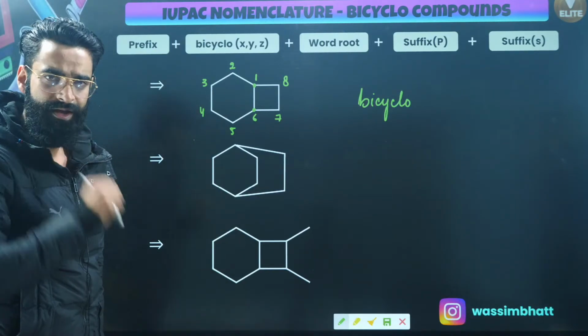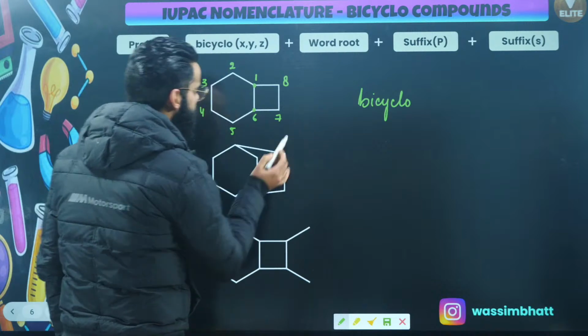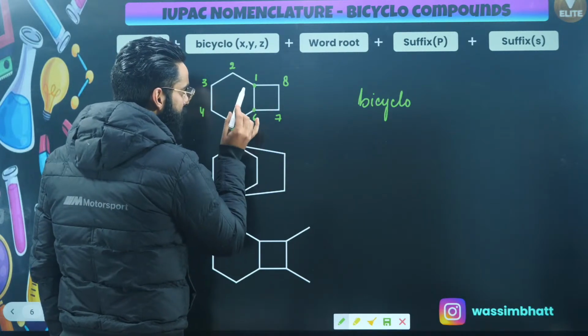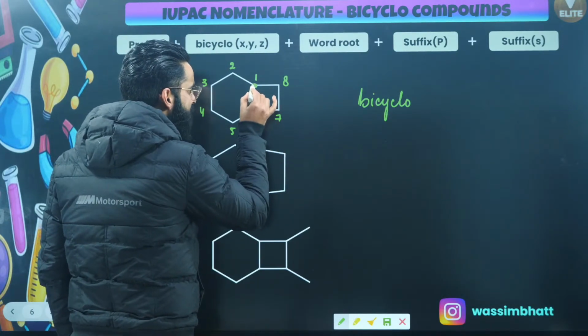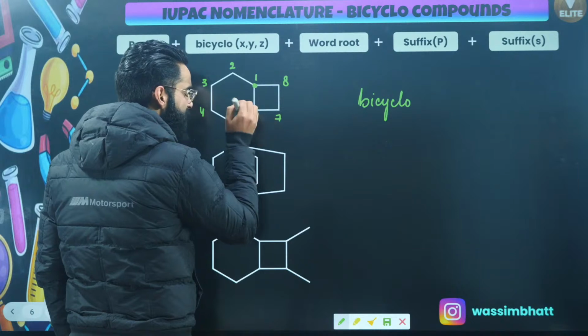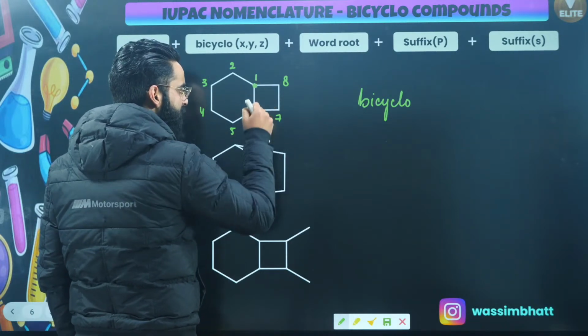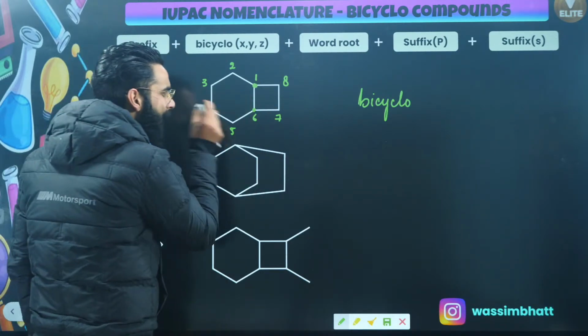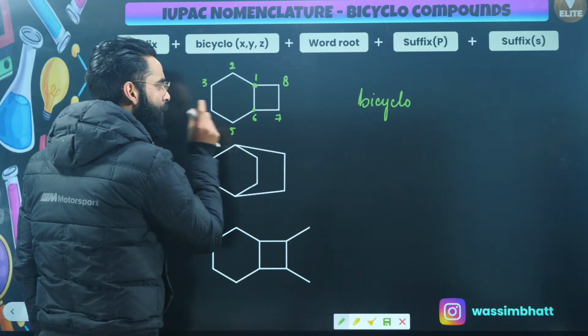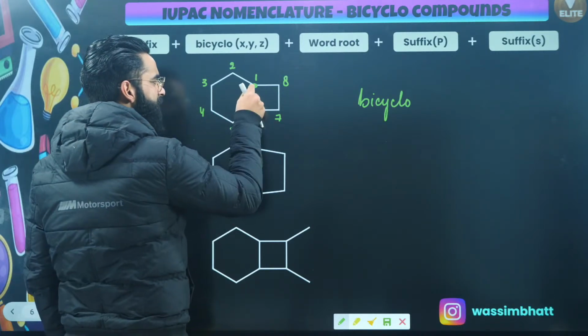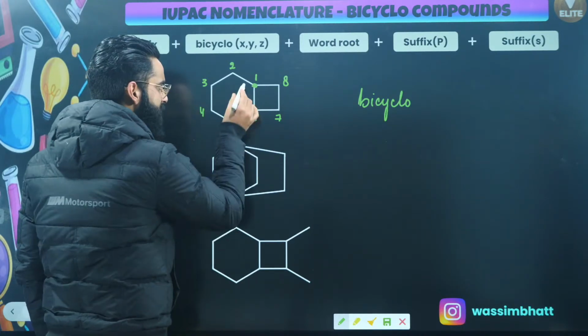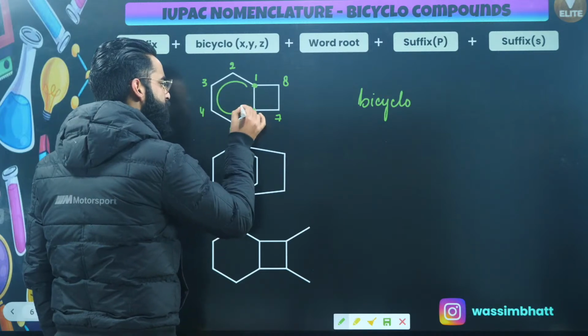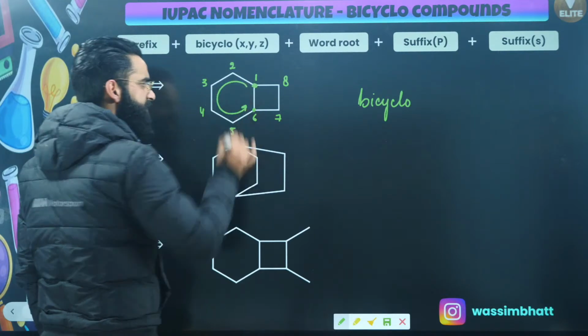If I ask you, in order to move from carbon number 1 to carbon number 6, how many paths are available for us to shift from carbon number 1 to carbon number 6? This is one of the paths by means of which you can go from carbon number 1 to carbon number 6.